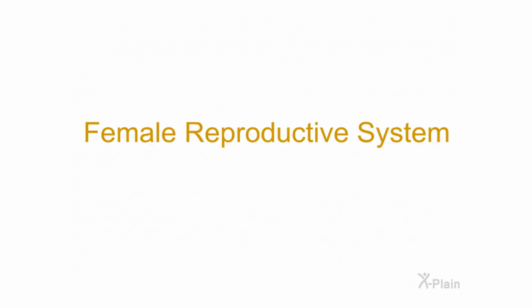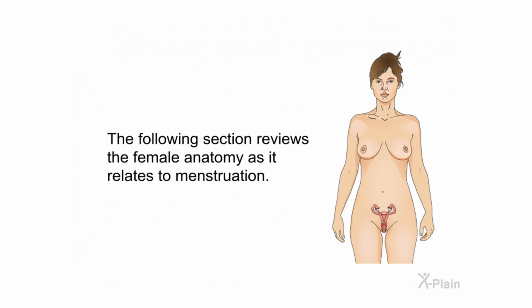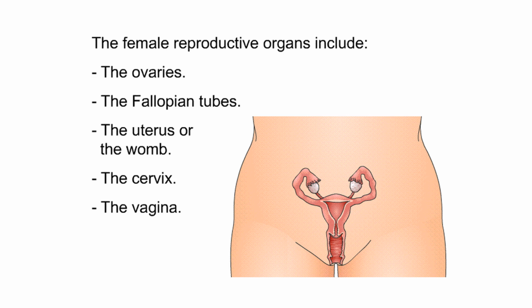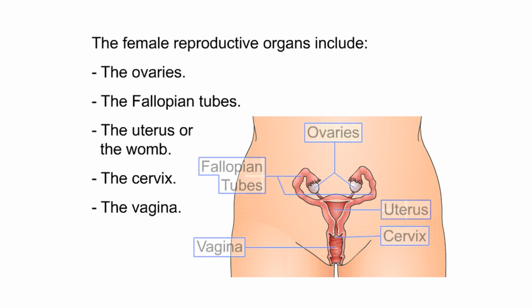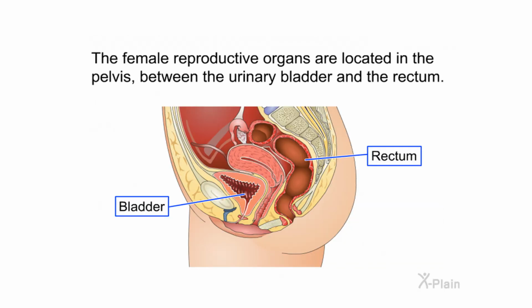Female reproductive system. The following section reviews the female anatomy as it relates to menstruation. The female reproductive organs include the ovaries, the fallopian tubes, the uterus or the womb, the cervix, and the vagina. The female reproductive organs are located in the pelvis, between the urinary bladder and the rectum.